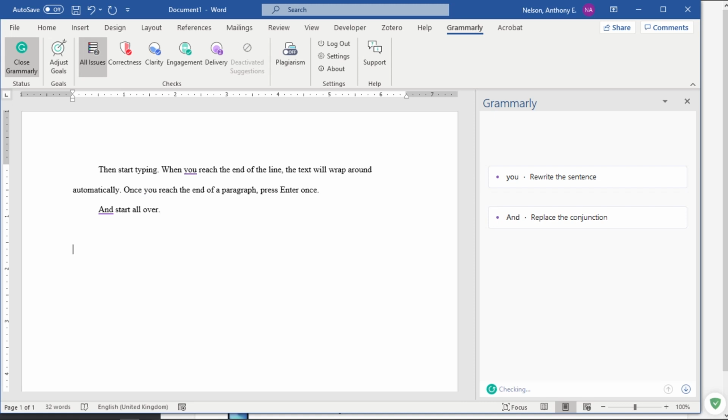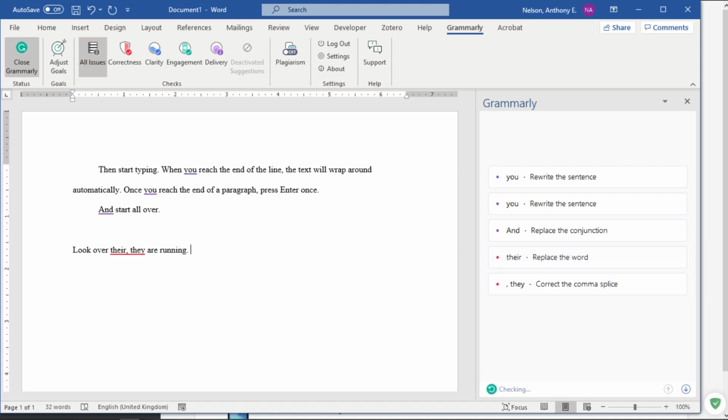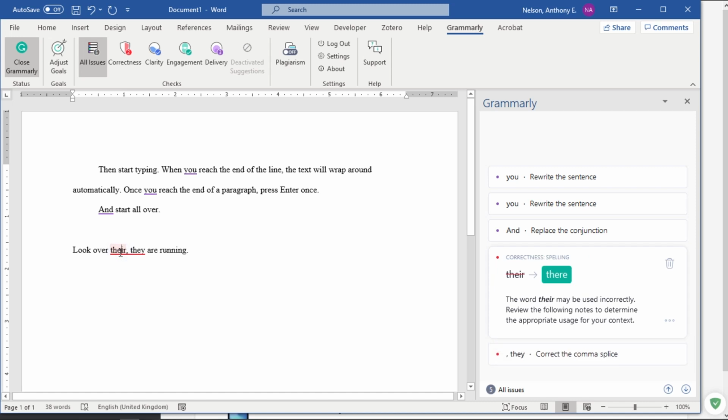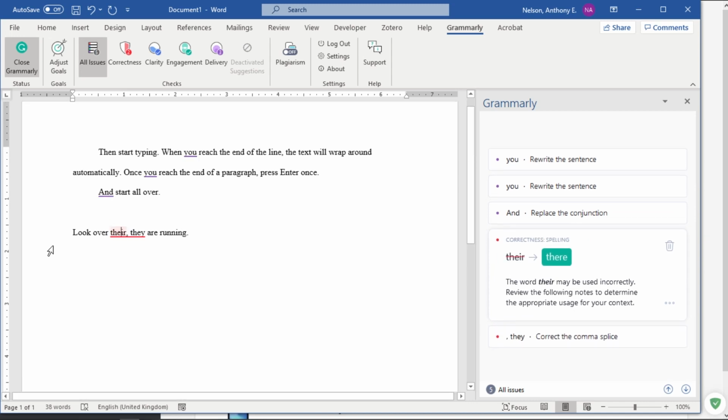So if we type a simple sentence, look over there. They are running. Okay. Now, it has this big red line under there and they. Now look at this. I did use the wrong kind of there, and I did it on purpose to trigger Grammarly. And it's suggesting that I change from there to there. This there means belonging to them.